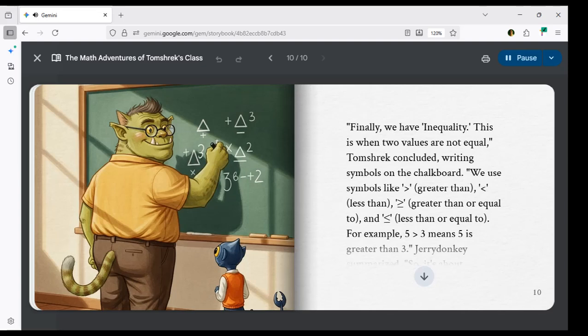Jerry Donkey summarized. So it's about comparing numbers when they aren't the same? Exactly. For Pin 2, think of a tall tree and a short tree. The tall tree is greater than the short tree. Not equal. Different.